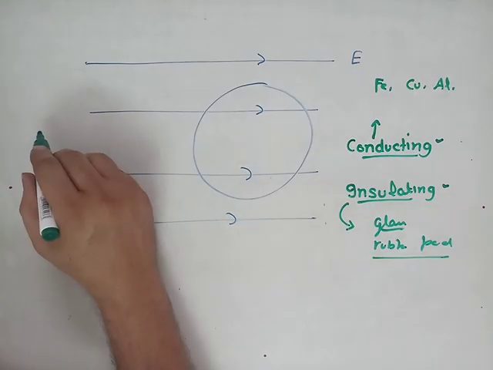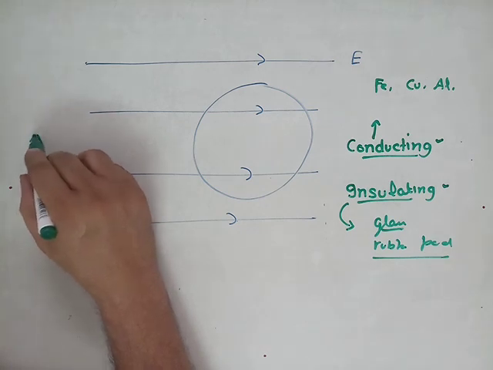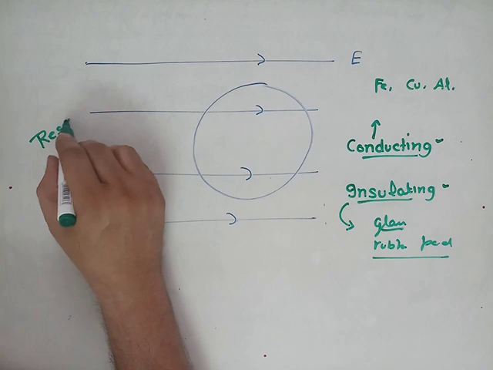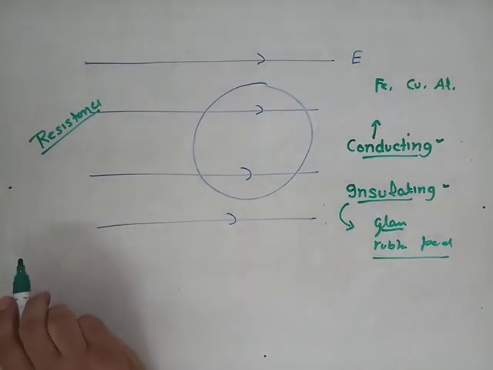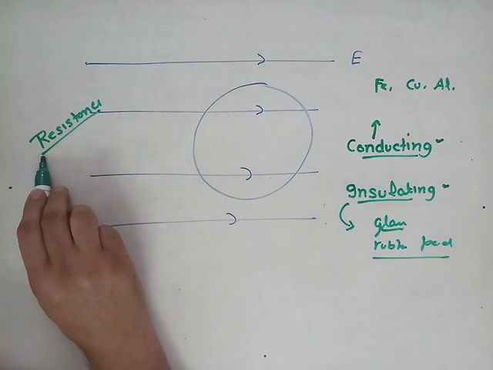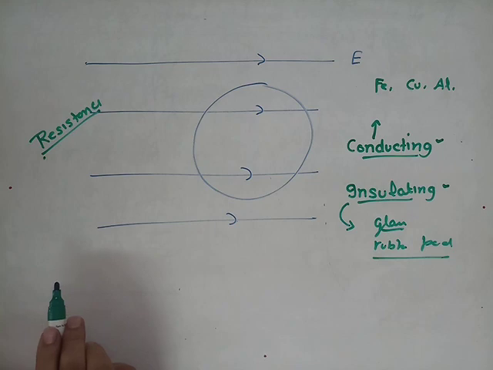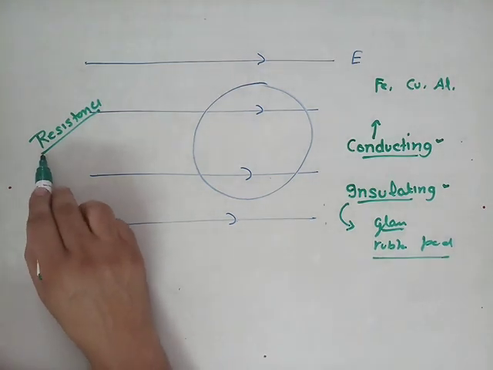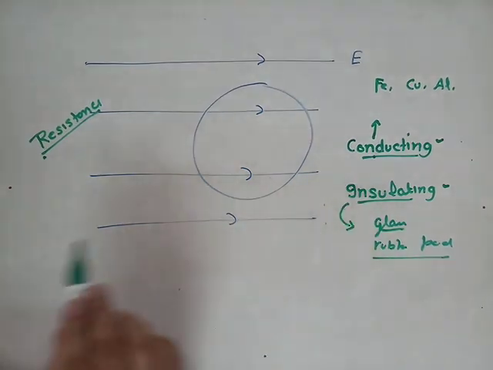Students, we have also discussed in 10th class the resistivity or resistance of a body, because in terms of resistance also we can distinguish between conductor and insulator. Those bodies whose resistance is low are conducting. Those bodies whose resistance is very high are insulating.